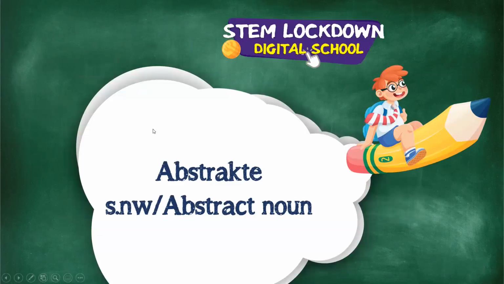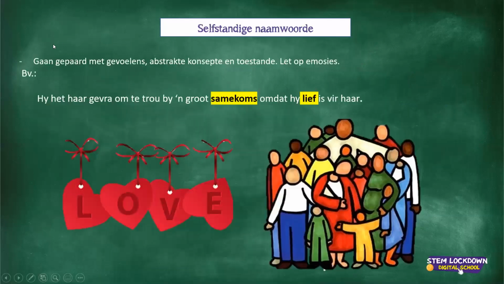So I'm going on to abstract nouns, but I have my eye on the chat box if you perhaps want me to go back. Now, this is a very interesting noun because remember I said with selfstandige naamwoorde, it's usually something you can see and touch. Now, I cannot touch love, but I can see it, for instance. Nee, but abstracte selfstandige naamwoorde or abstract nouns refers to stuff which is emotions usually. For instance, here I've written, you can see love because you can see how the people care about each other, but it's not something that you can touch, for instance, nee.